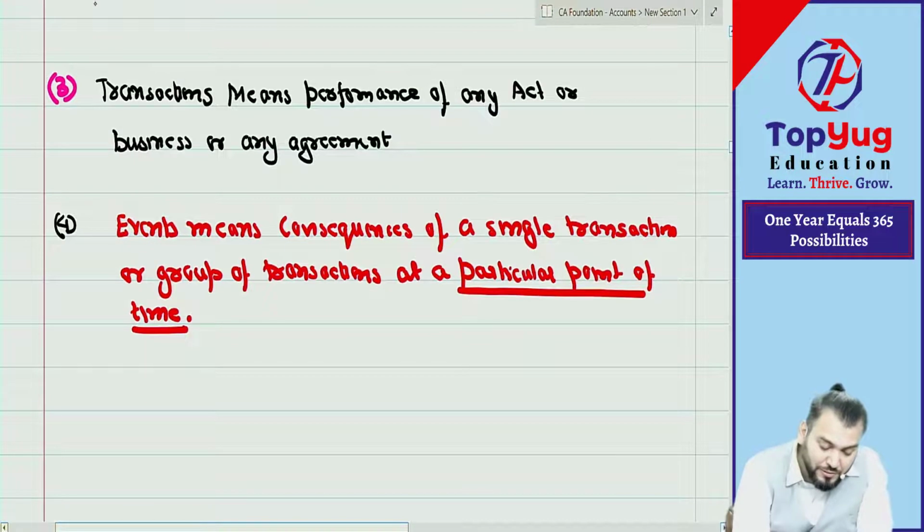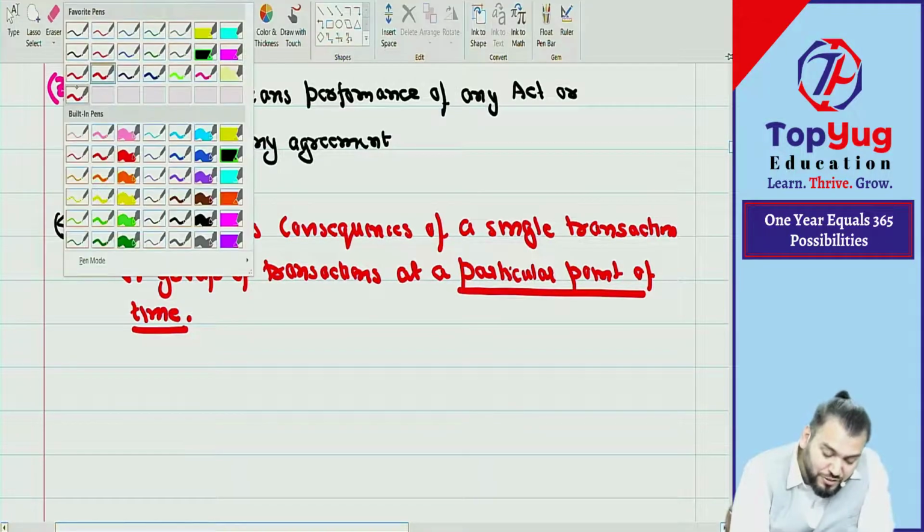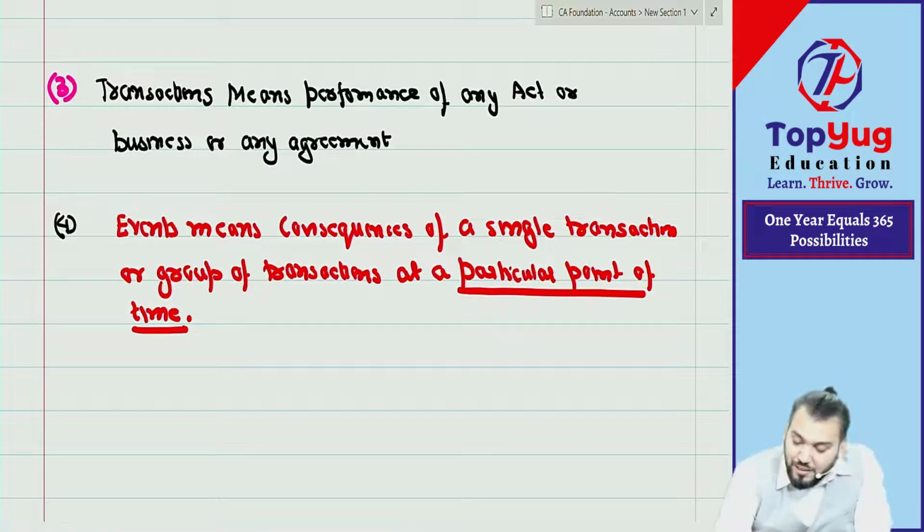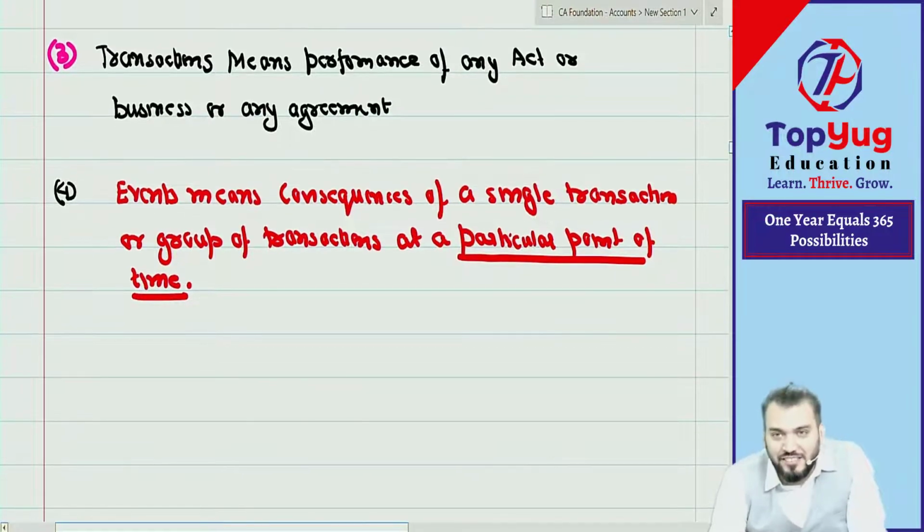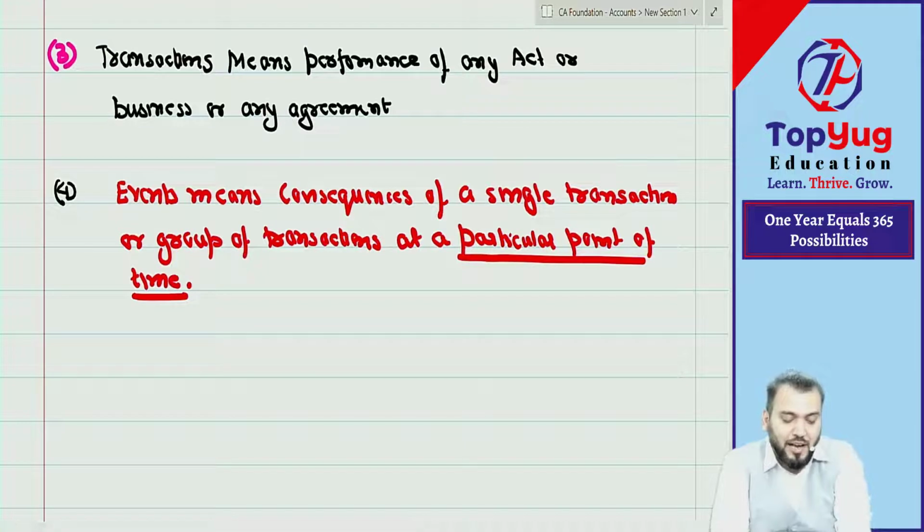This also you have understood. So what have you understood? You have understood transactions and events. Correct? Only transaction and event I have defined. Till now I have not defined recording. Recording is coming soon. Correct?